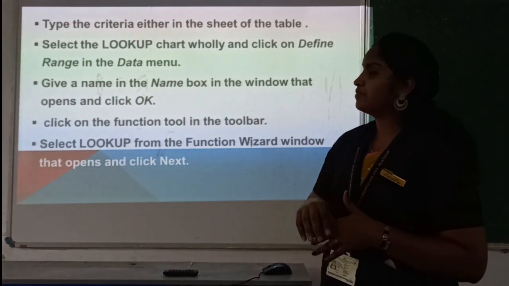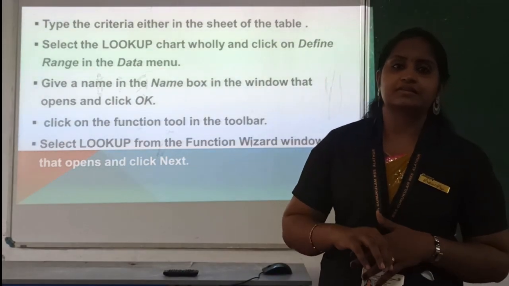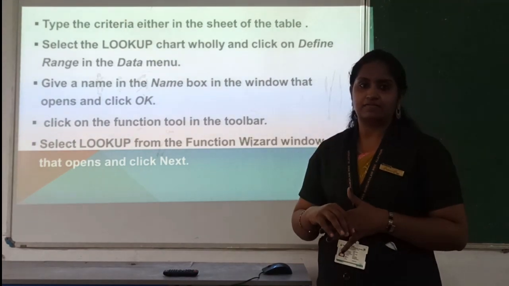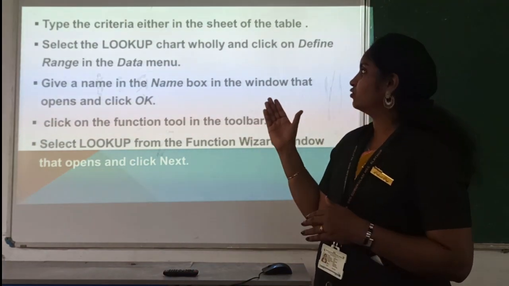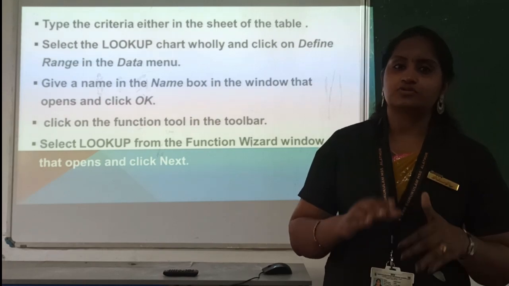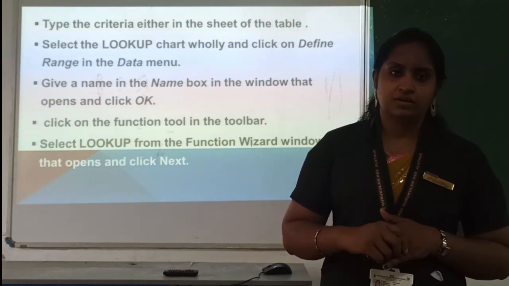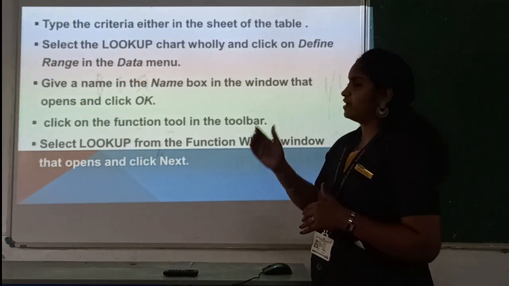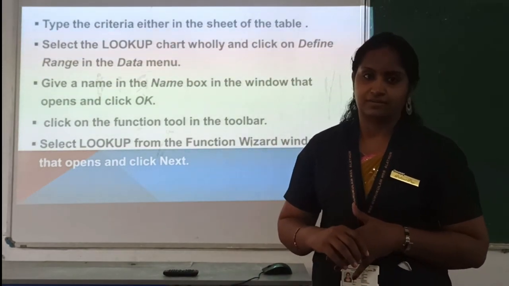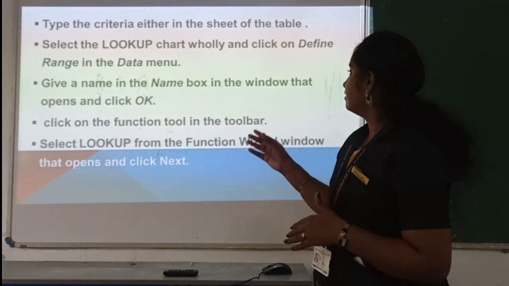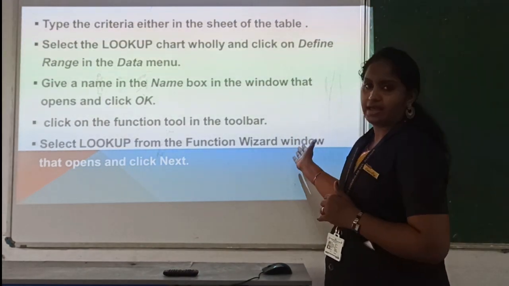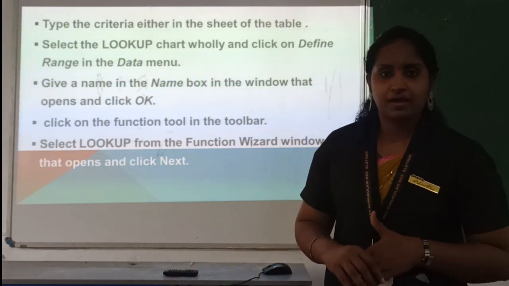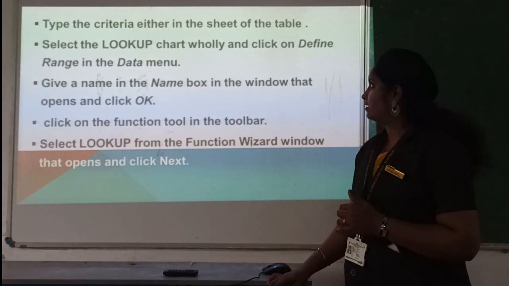After typing this content, you have to select all the area, that is all the criteria with the comments, and go to the data menu. In that you have to save that particular section, which is known as the lookup chart, with a name. You have to save it with the defined range. After that we have to select the lookup function in the function wizard. So we'll see how it is.